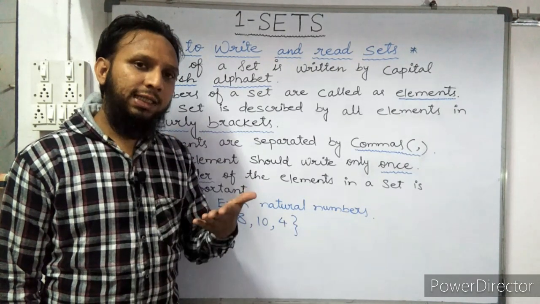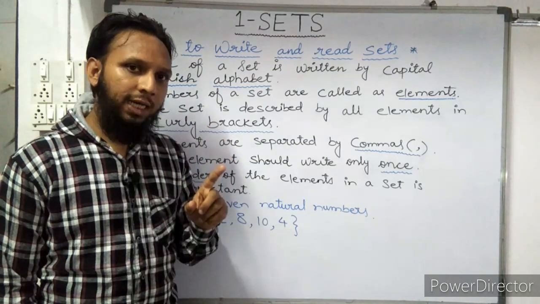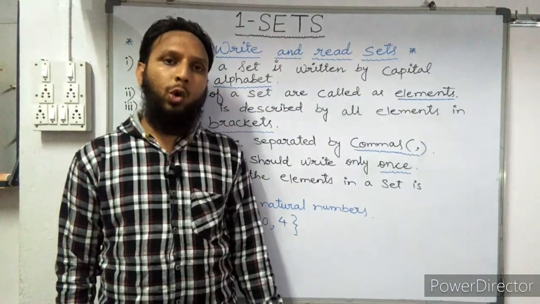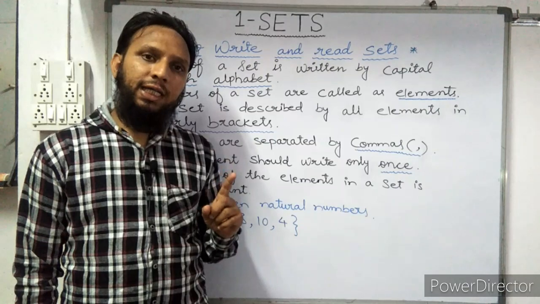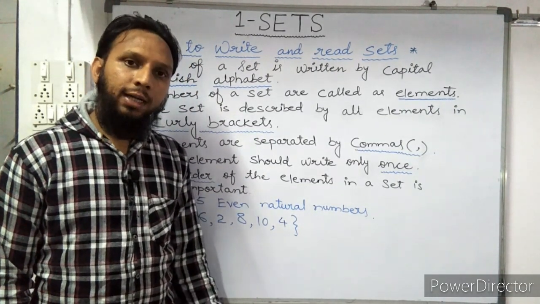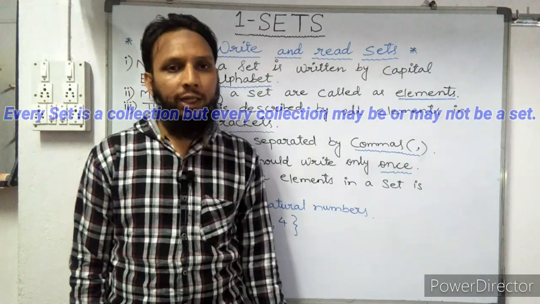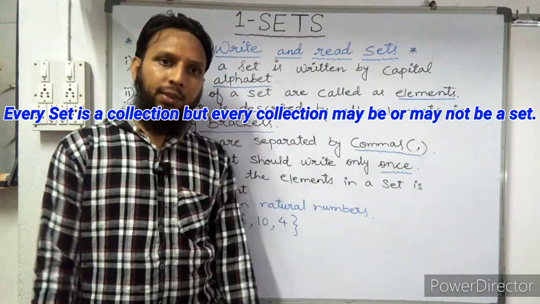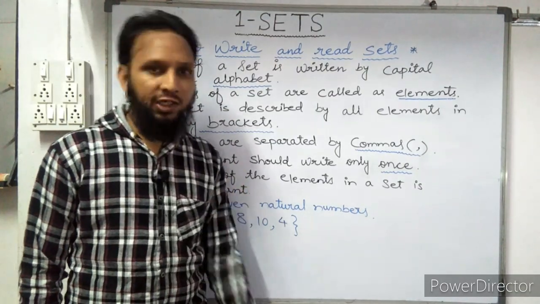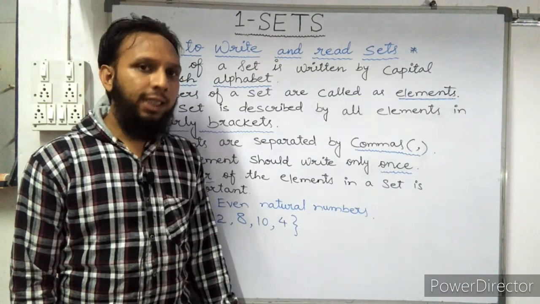Well-defined means जिसको अच्छी तरह से डिफाइन किया गया है, हमको सभी का आंसर यूनिक चाहिए, अप्रोप्रिएट आंसर चाहिए, उस कलेक्शन को क्या कहते हैं? सेट कहते हैं. And remember one note: every set is a collection, but every collection may be a set or may not be a set. Got it, students? Again, I am repeating the important note. Every set is a collection, but every collection may or may not be a set.